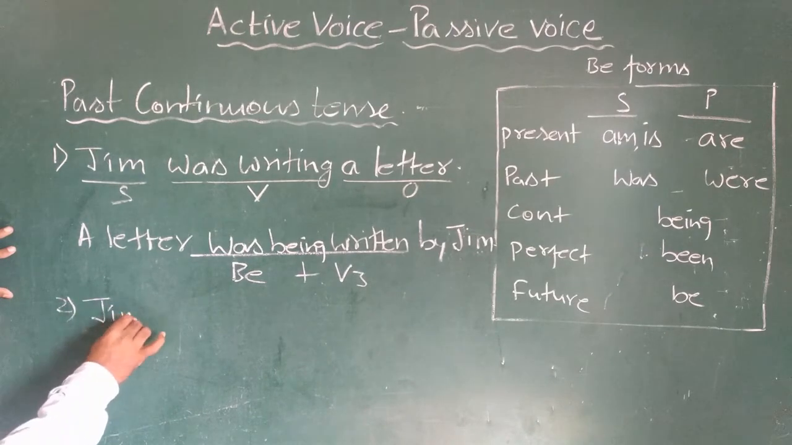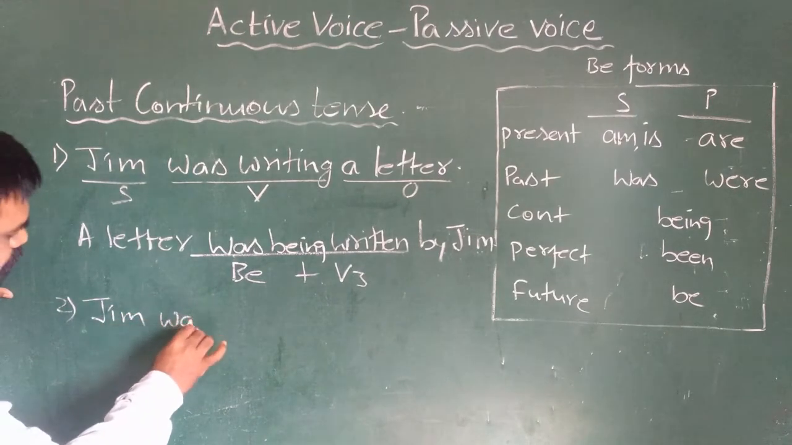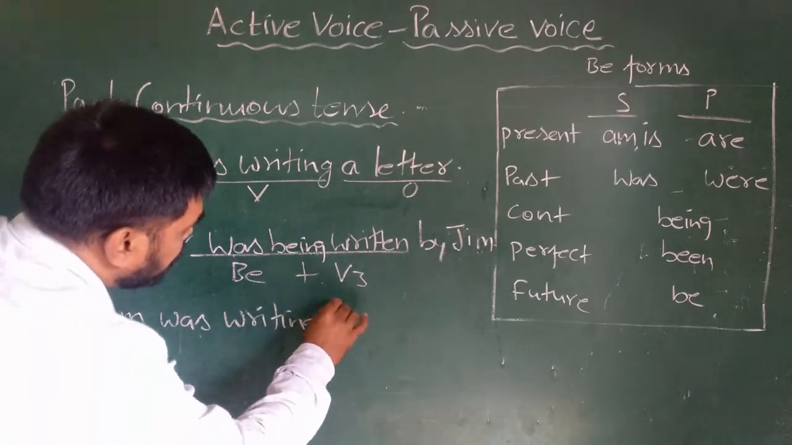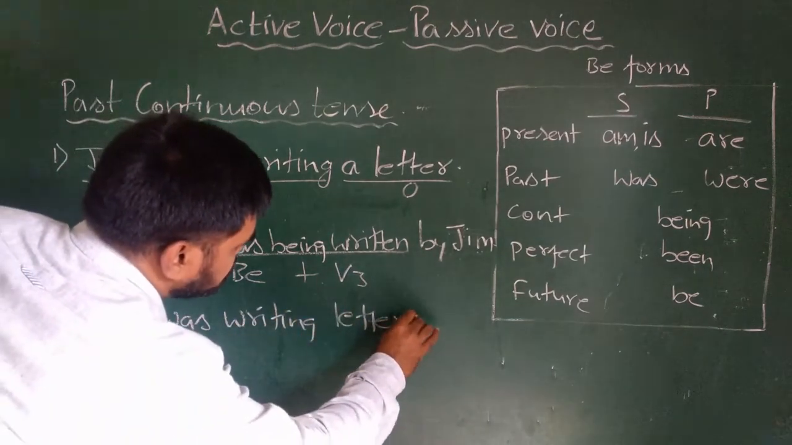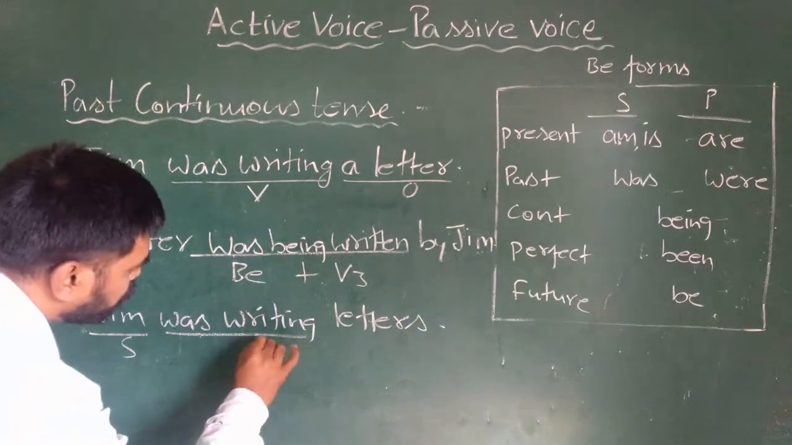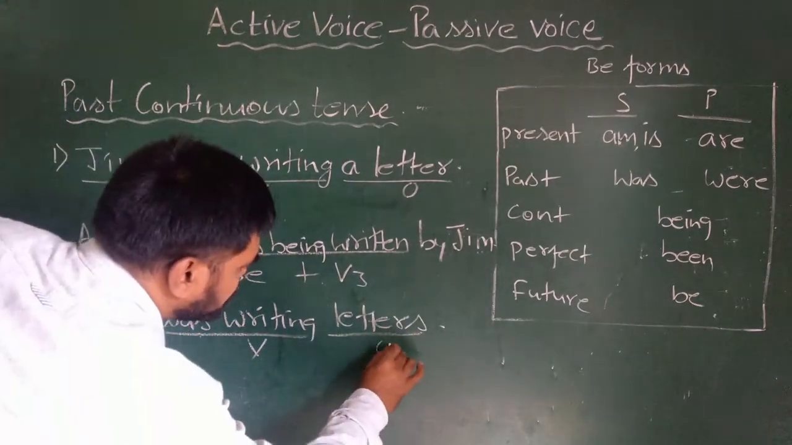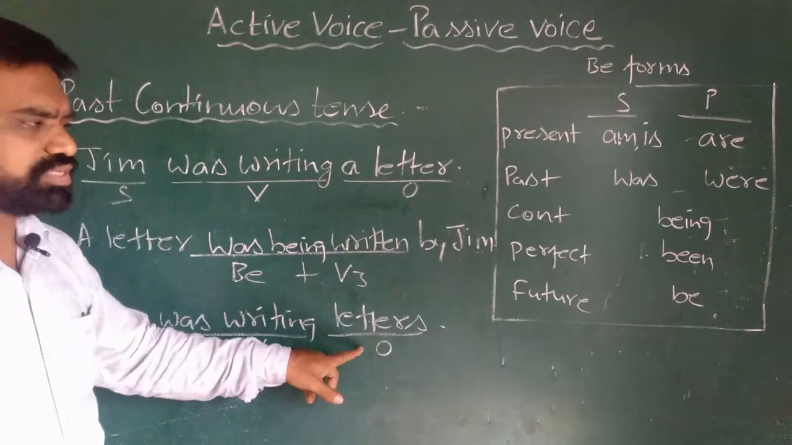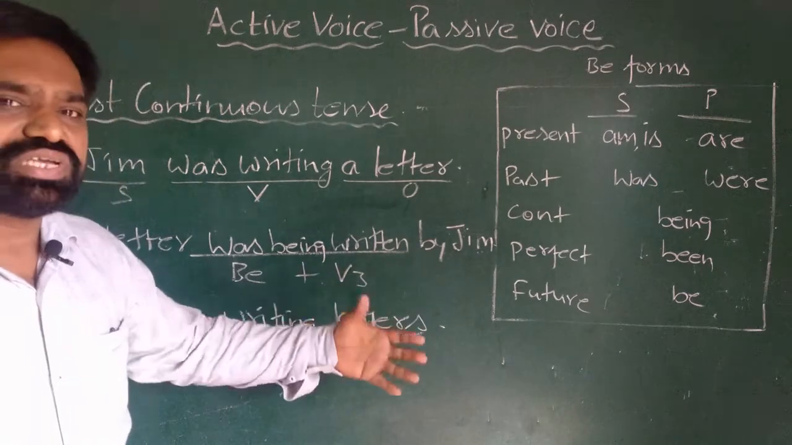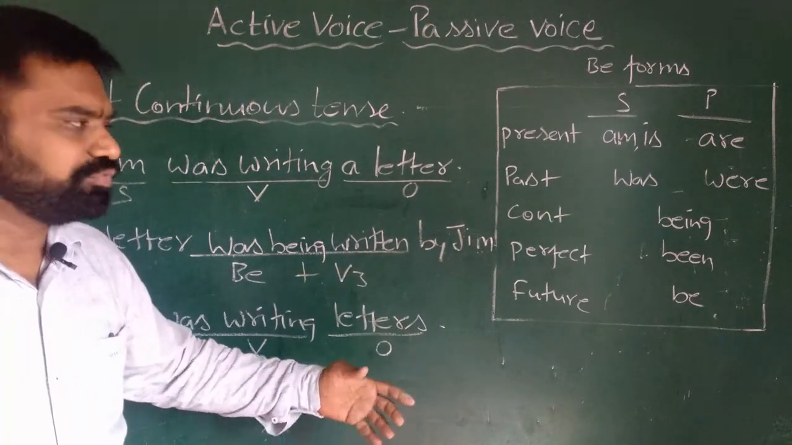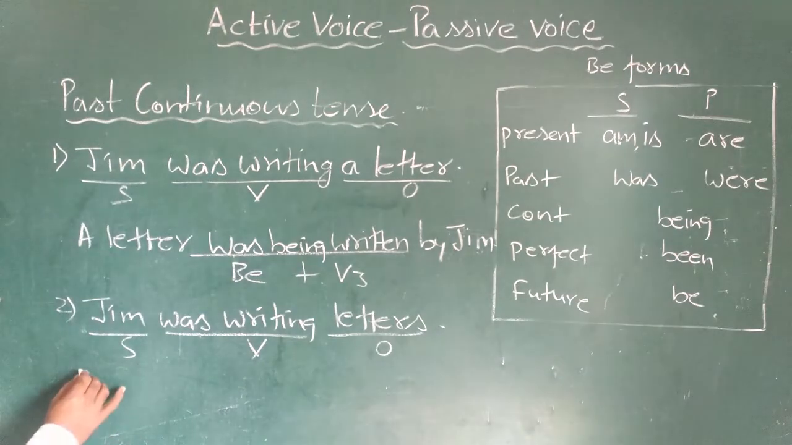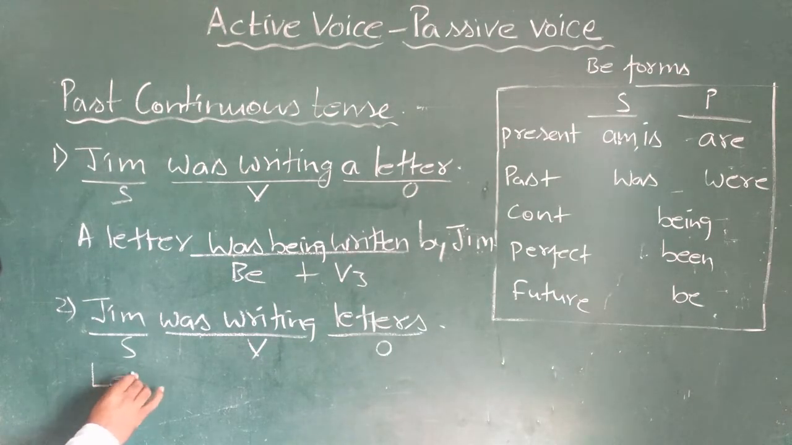Jim was writing letters. Here Jim is the subject, was writing is the verb, letters is the object, which is plural. The same example. Only thing is we are testing what will be the change in the form of the be when we change the object. So the object we have taken is plural. So we'll go with the answer letters